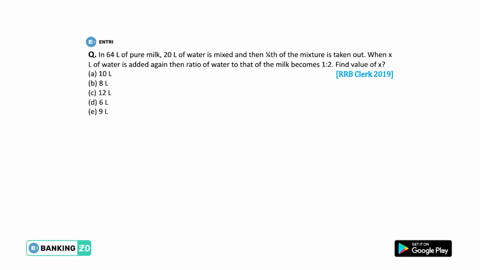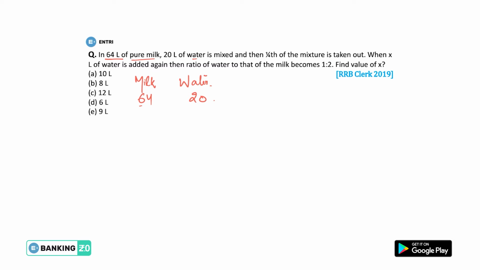The question is saying that in 64 liters of pure milk, there is milk and there is water, two different quantities we have. 64 liters of milk is there, and 20 liters of water is mixed. So now in a cistern or a vessel we have milk as 64 liters and water as 20 liters.